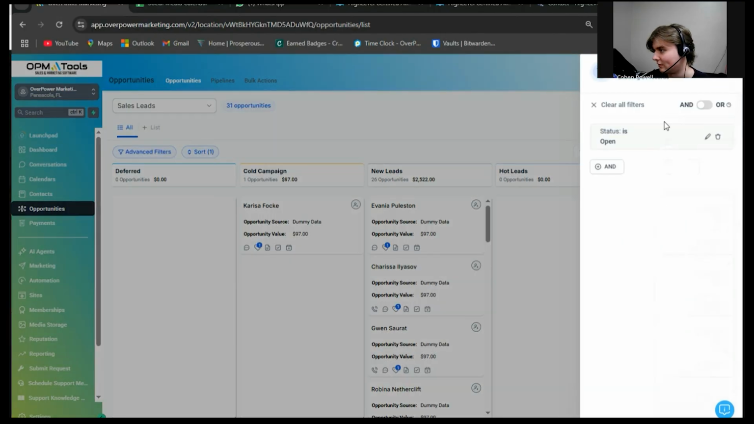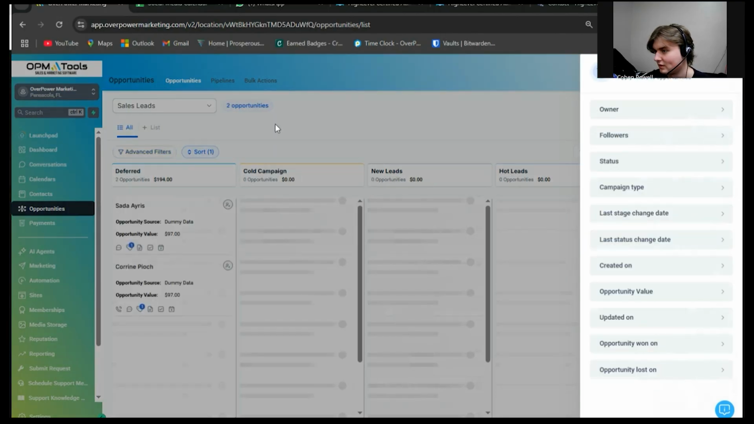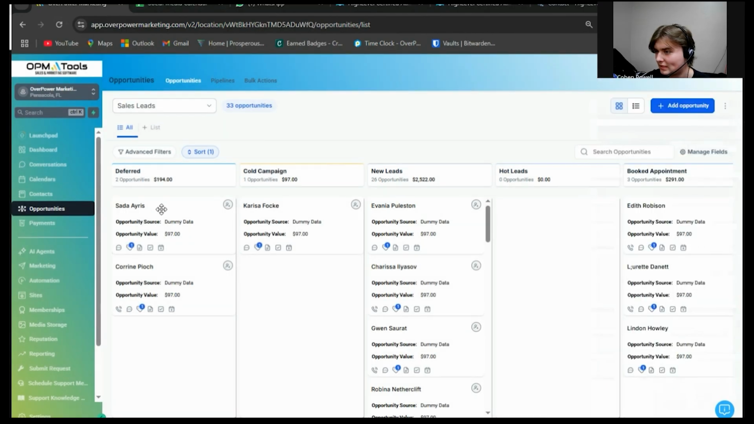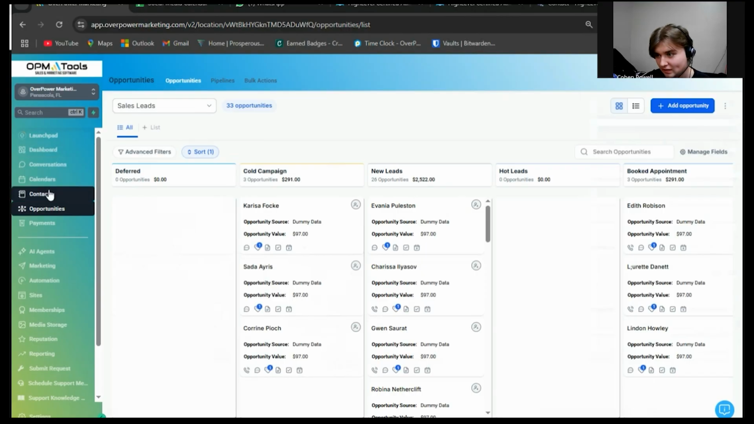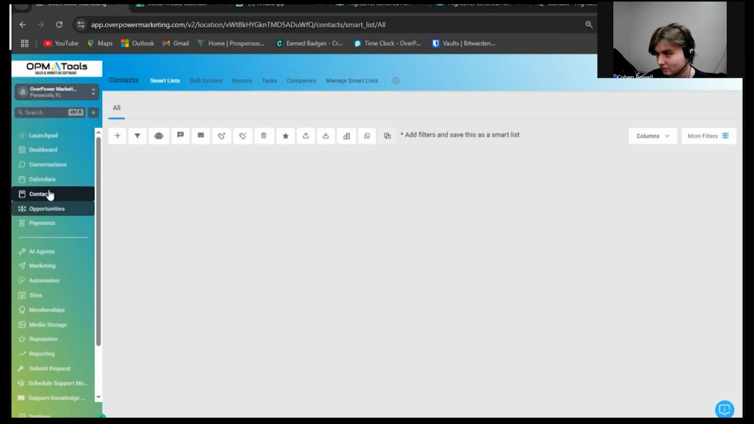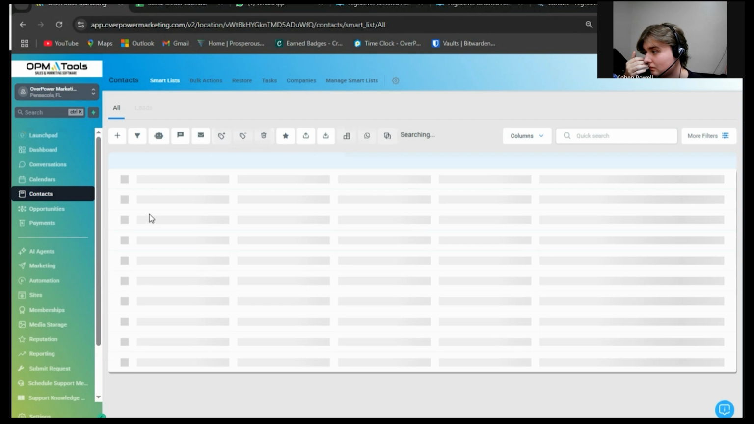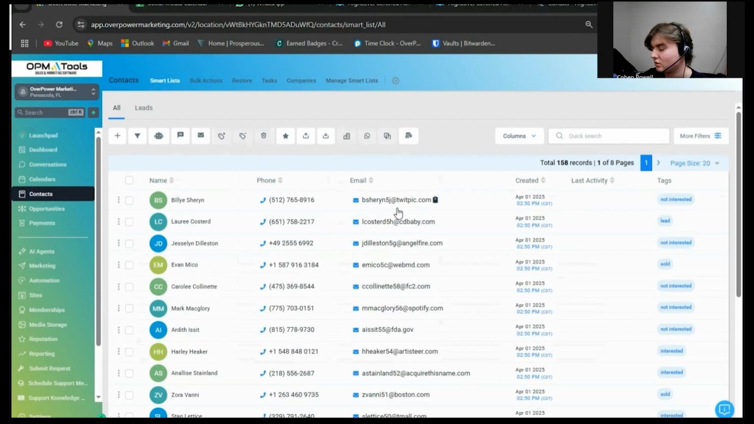Let's try to see if we have any filters on. Yep, let's clear all those filters. And let's remove these from deferred just so that we can see if there are any new ones. Then we want to go to contacts. Then let's choose one that does not already have the not interested tag. Let's go with Lori.